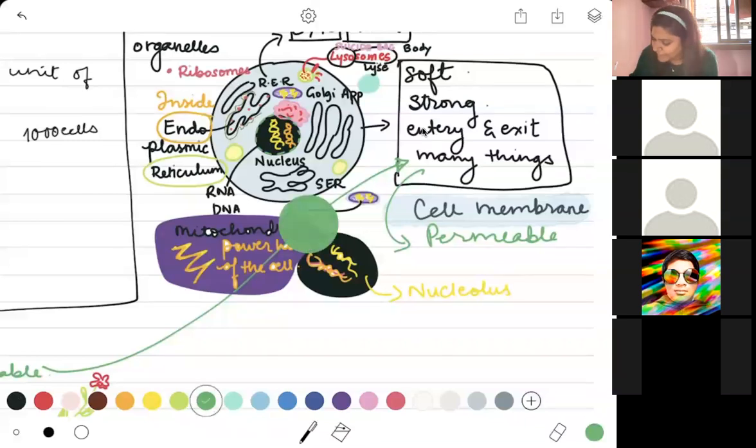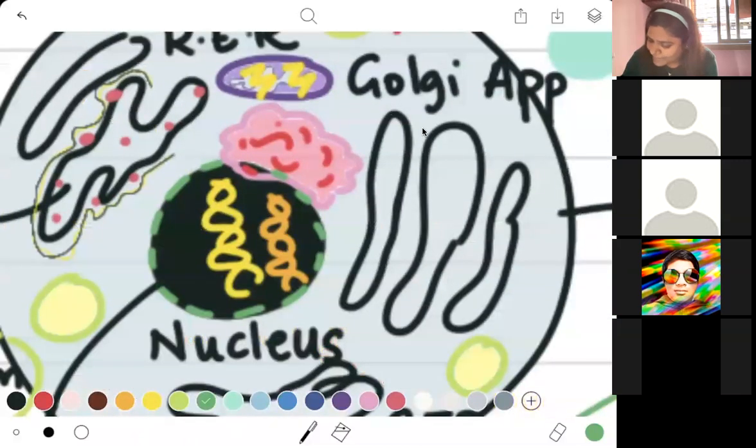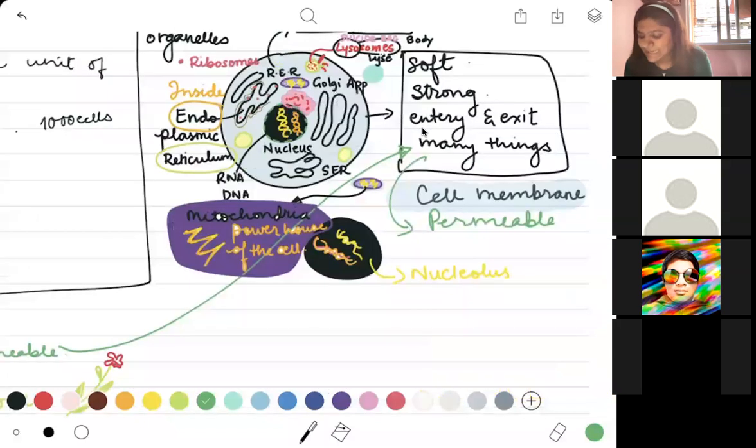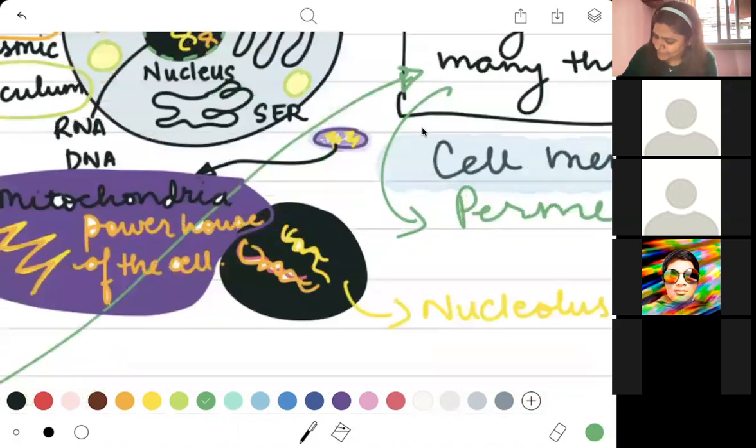Now you remember when we were looking at our fort, I drew these small green lines. These smaller green lines are the walls of your nucleus. If I say that this is my nucleus here, this nucleus is again surrounded by a membrane.